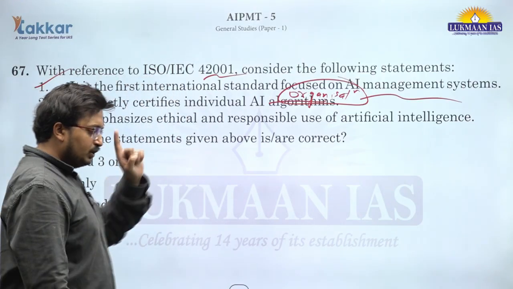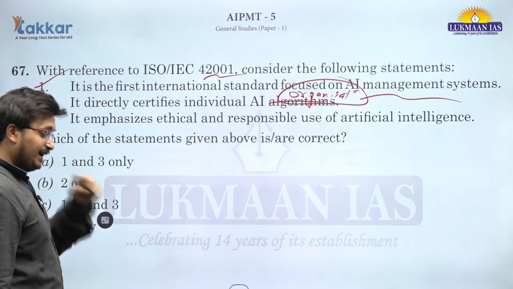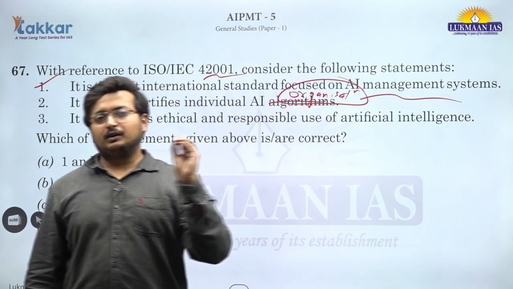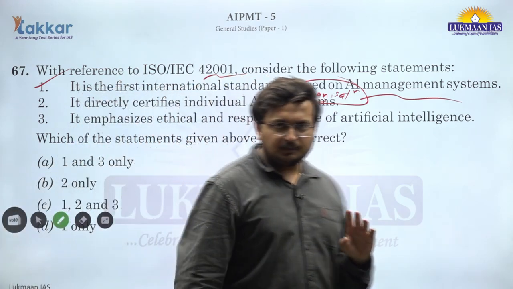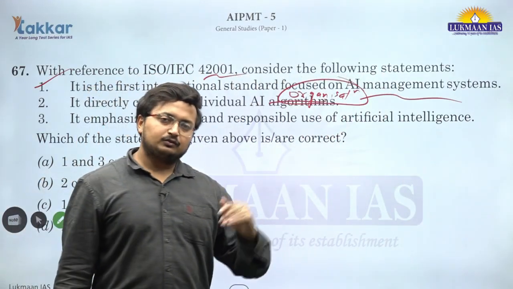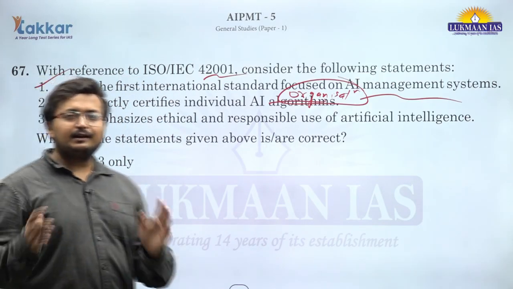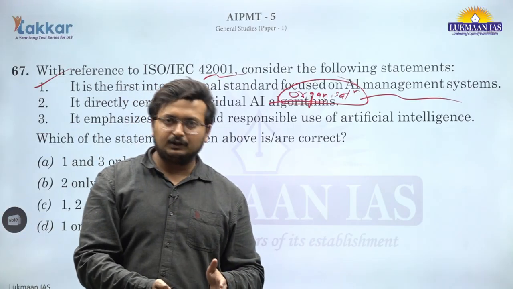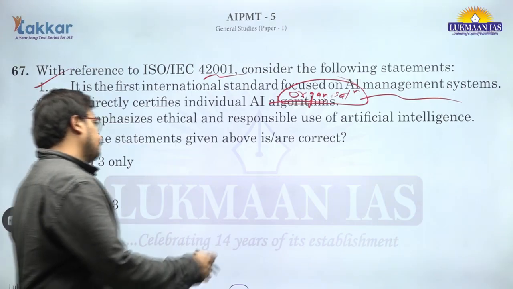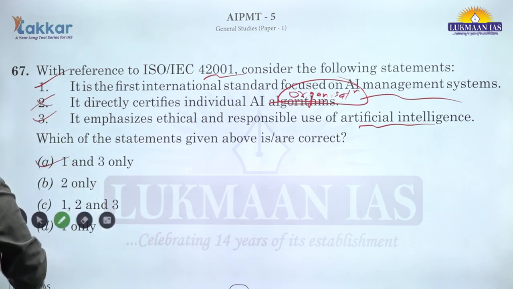That specifically applies to organizations working in the field of artificial intelligence rather than specific algorithms related to artificial intelligence. They are not certifying any particular LLM. They would be certifying, say, OpenAI. If they have created ChatGPT, they will be certifying that OpenAI has certain practices which qualify it to be granted ISO certificate 42001. But they are not certifying whether the LLM ChatGPT is in sync with that standard or not. That is the idea. The second is incorrect. It emphasizes ethical and responsible use of artificial intelligence. This is also correct. 1 and 3 are correct. A is the correct answer for question number 67.